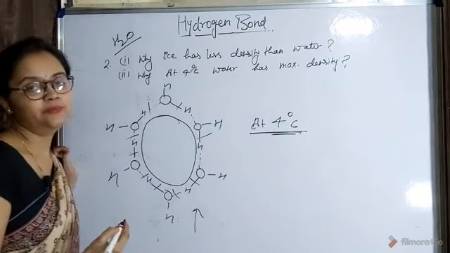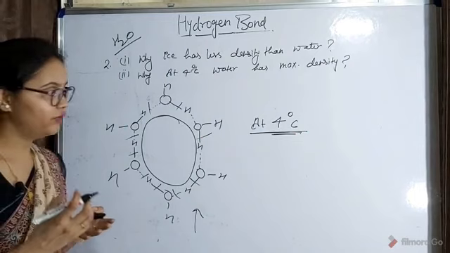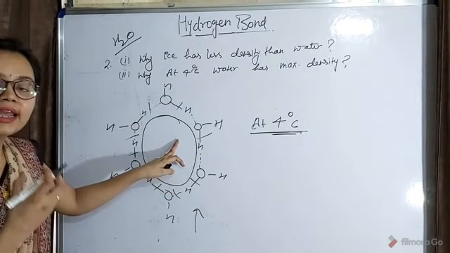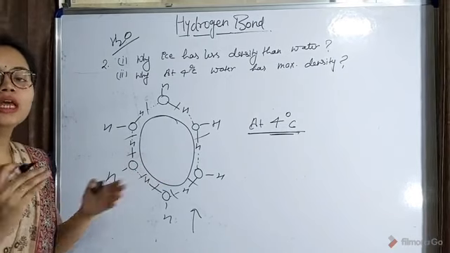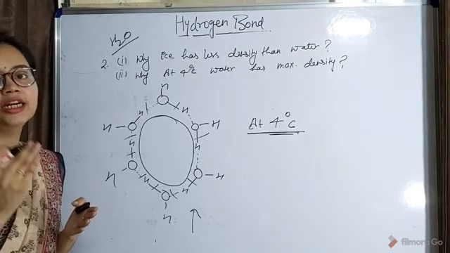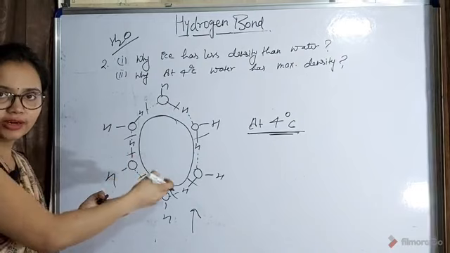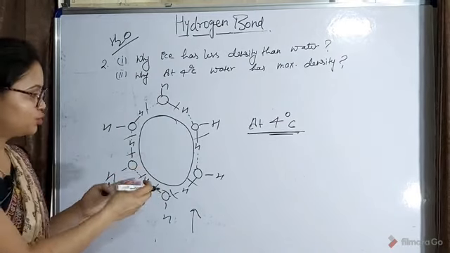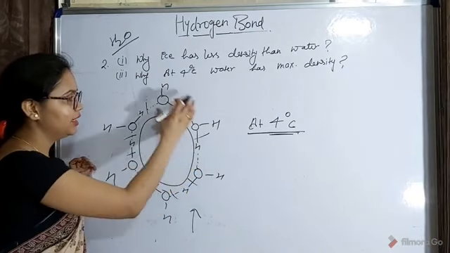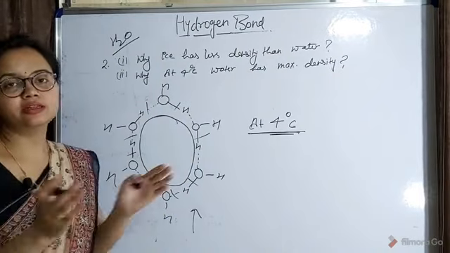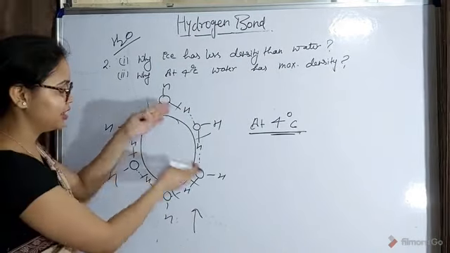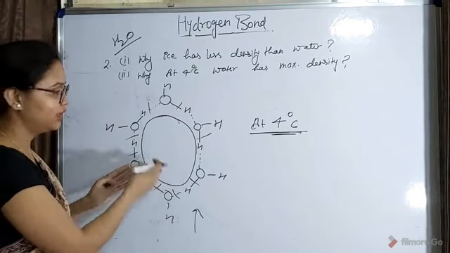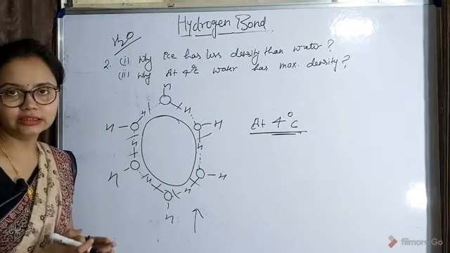The kinetic energy of the molecules will increase so much that it will overcome the bond breaking effect. Because of the increase in kinetic energy, they will start moving away from each other, and definitely the density will decrease.